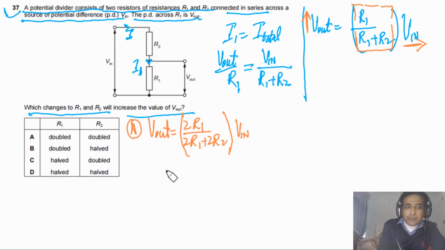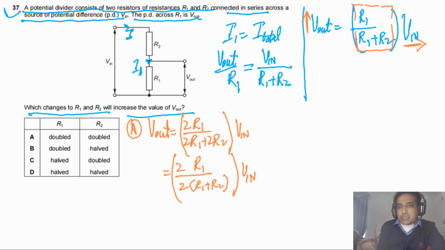Now you can see from here, if I take 2 out, this is 2 times (R1 plus R2), multiplied by V in. So this 2 will be cancelled with this 2. So there is overall no increase, which means this is not a possible option.